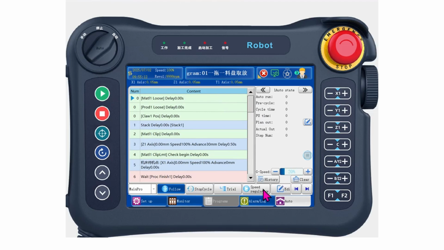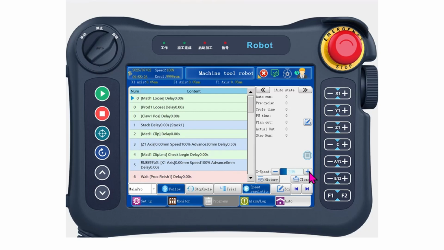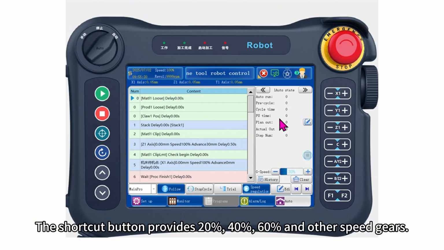Speed adjustment. Use the up and down keys or the adjustment box to modify the global speed. The shortcut button provides 20%, 40%, 60%, and other speed gears.